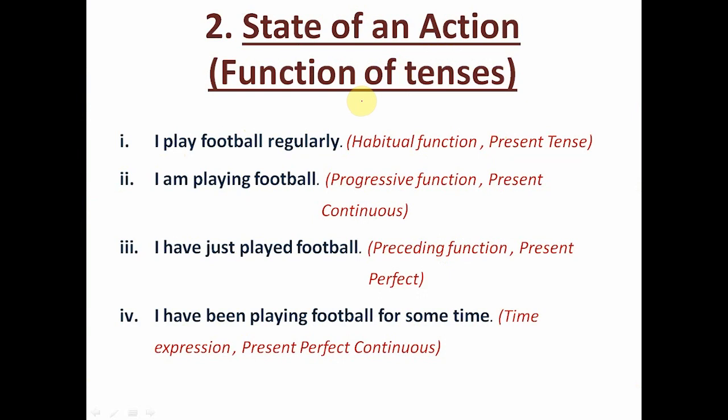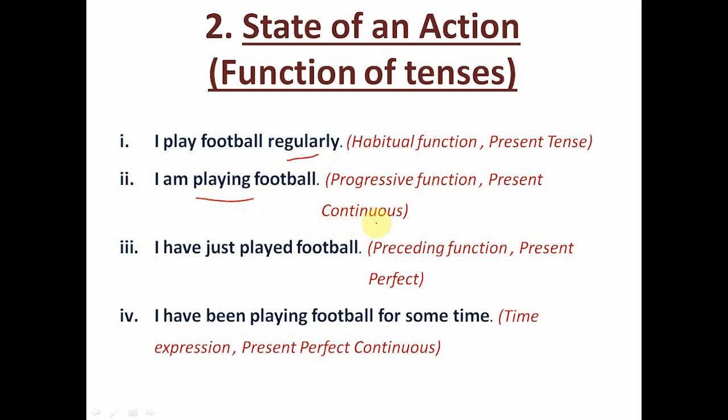For example, I play football regularly. This is a habitual function because I do it regularly. Hence, we can call it a present indefinite tense or simple present tense. The next example is I am playing football. This is the progressive function because the work is still in progress. Hence, we can call it a present continuous tense.